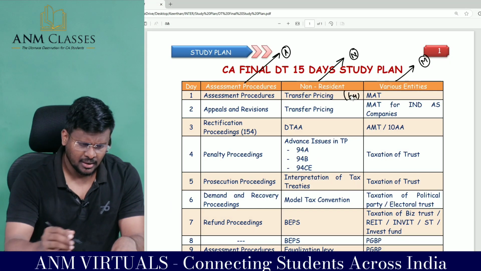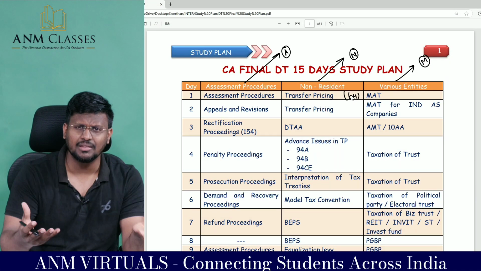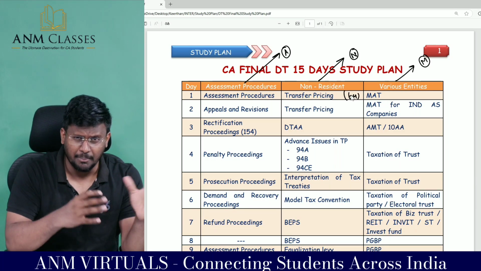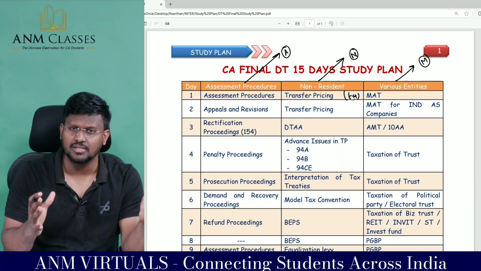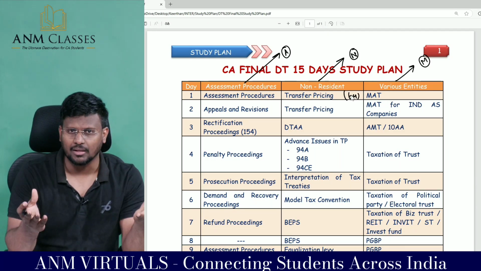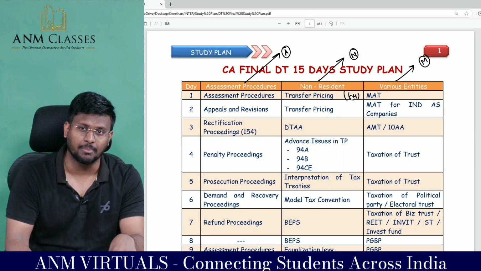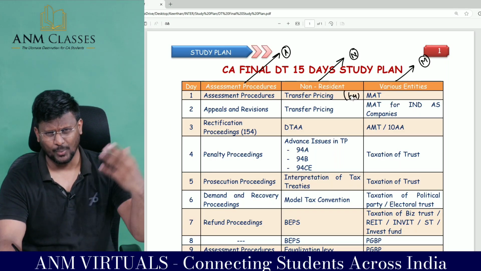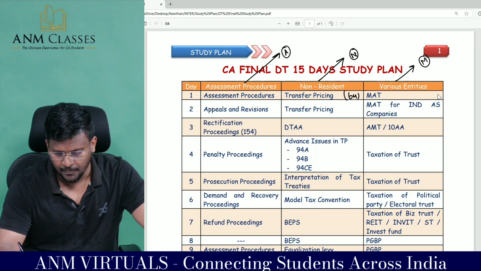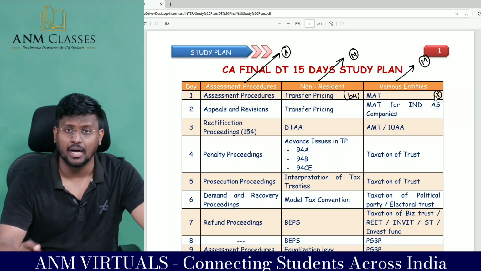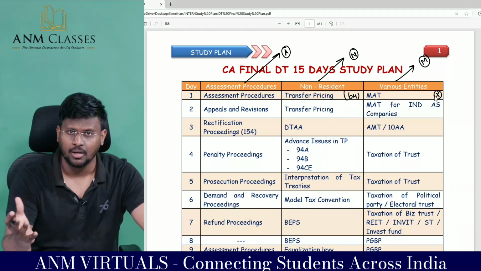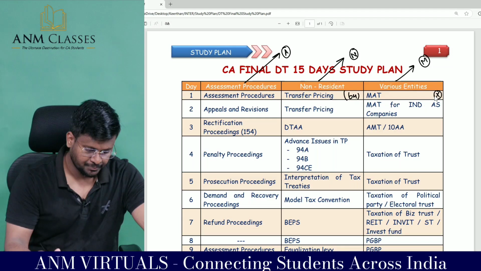And MAT, sir, after they brought the new tax regime, MAT does not have much relevance, but don't omit MAT. Sometimes they may ask for 6 to 8 marks in examination. That is very simple only. So MAT may be an optional area, not mandatory for sure, but prepare MAT, don't leave it.